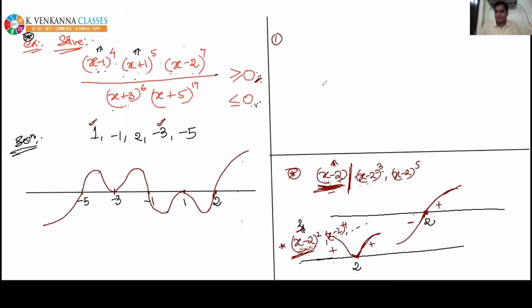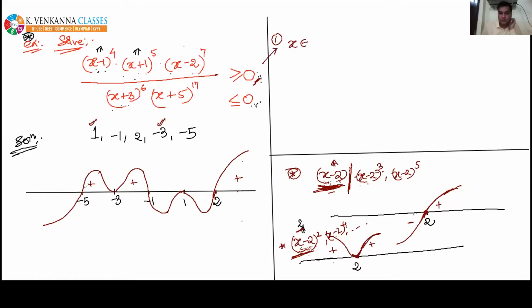So see everyone, please. Now I'm going to write the answer for the first case. What is the first case? The first case is this whole expression is greater or equal to 0. Please everyone focus, this is a conceptual thing. I have to write the answer for the first inequality, greater or equal to 0. You all know that for greater or equal to 0, we'll take those regions where the wavy curve is lying above the number line. So I'm writing the answer for the first one.